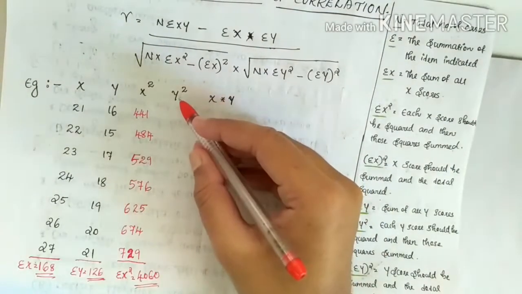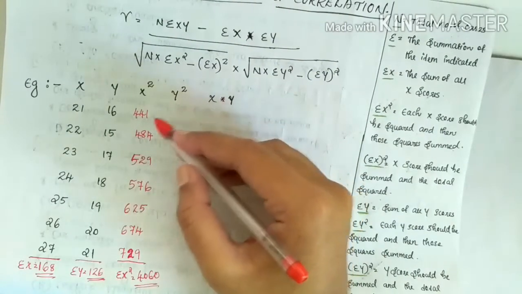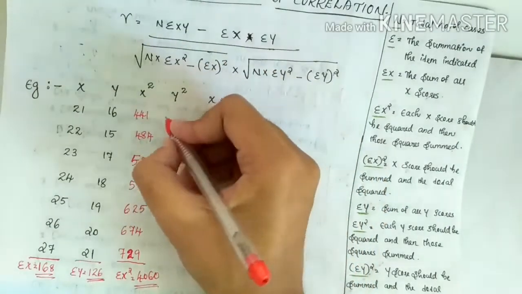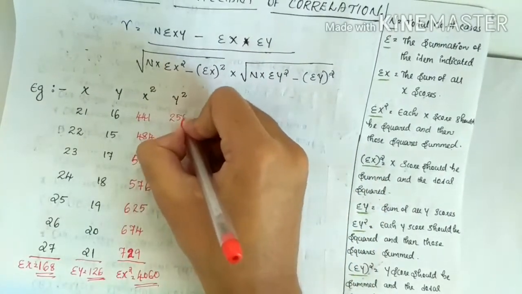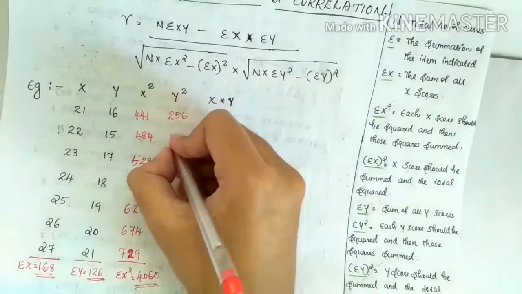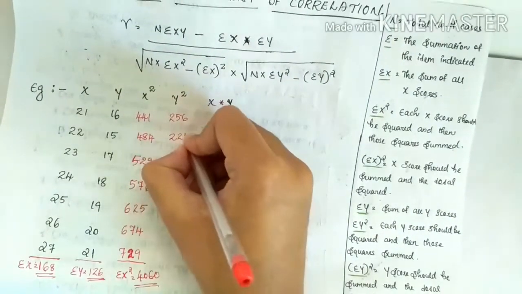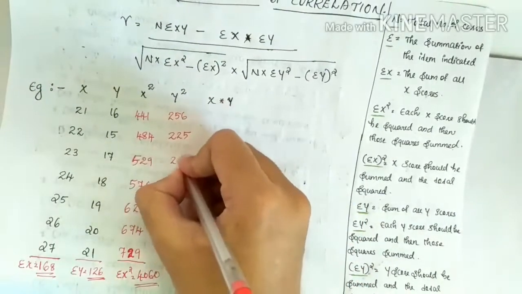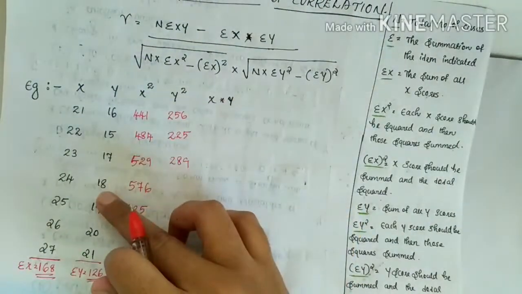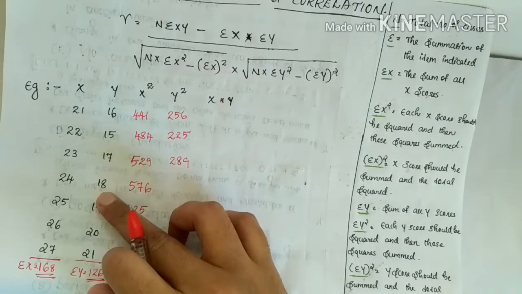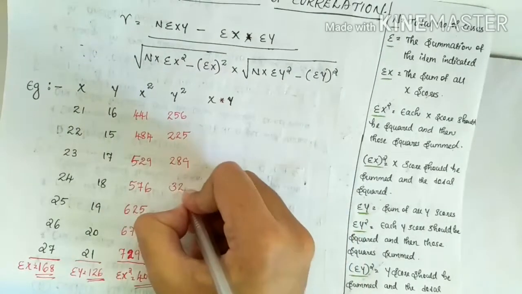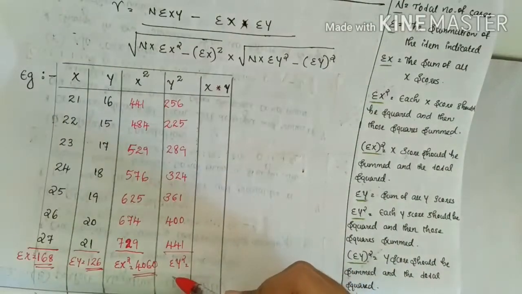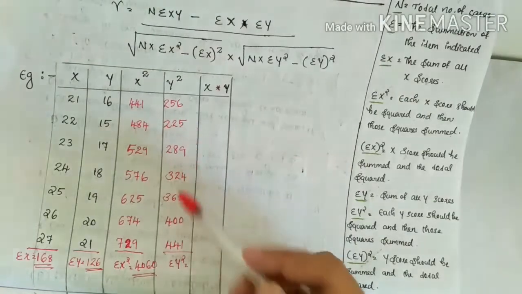The next step is to calculate y square. Y square means y into y. Here y is 16. 16 into 16 is 256. Then 15 into 15 is 225. Then the next one, 17 into 17, is 289. The next one, 18 into 18, is 324. Like that. After finding the value of y square, the next step is to calculate sigma y square.